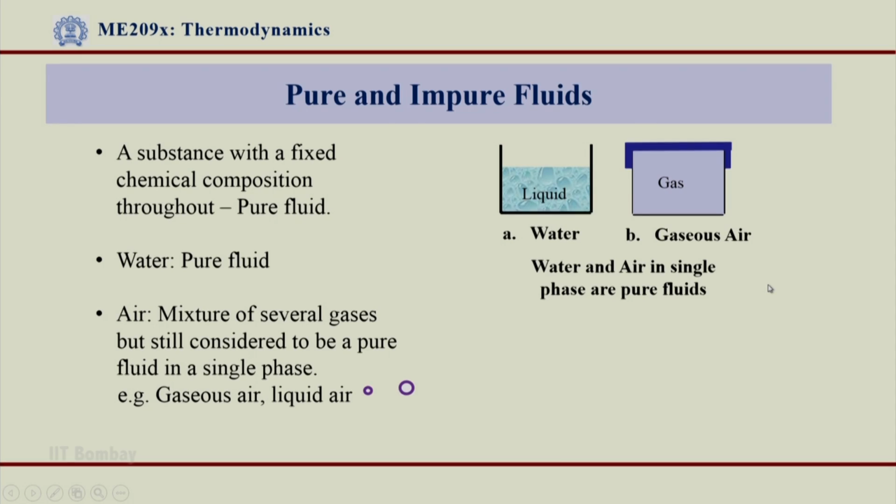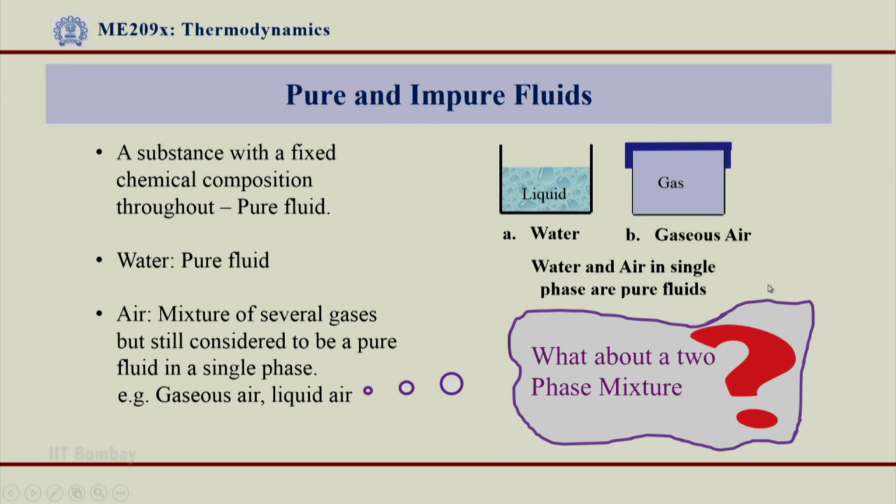The question is, what about a two phase mixture? If I have a two phase mixture of water, that means two different phases together, maybe liquid and vapor. Or again for air, I have gaseous air and liquid air together, which makes it a two phase mixture. Is it qualified to be called a pure fluid in a two phase mixture form also? Let us see that.